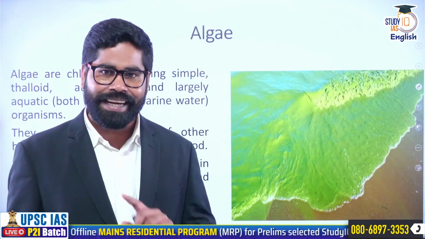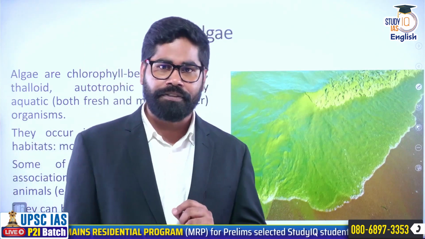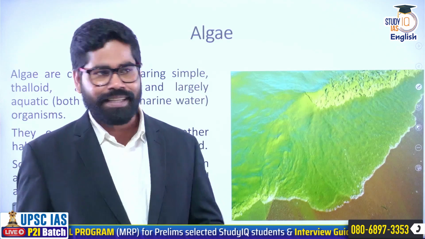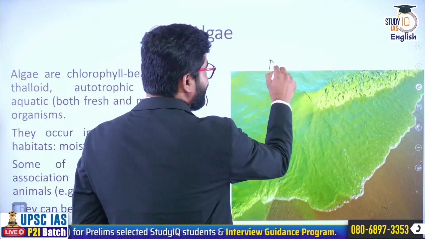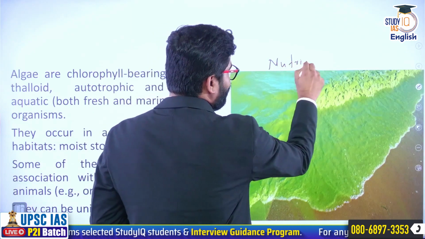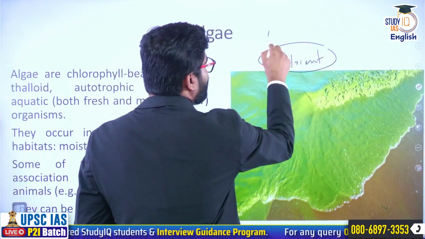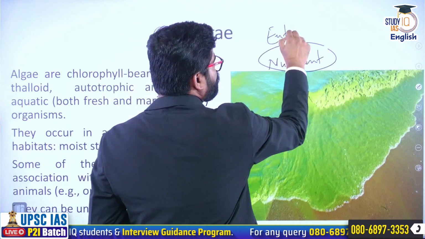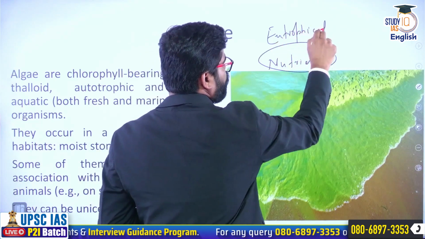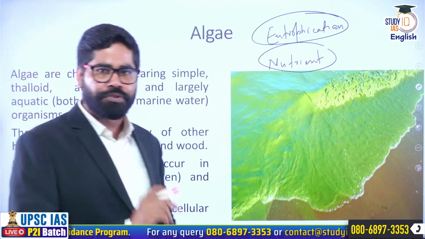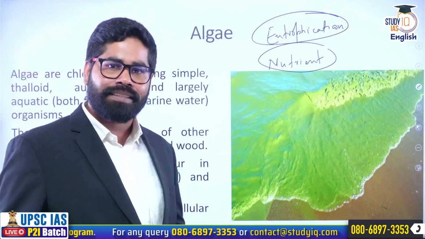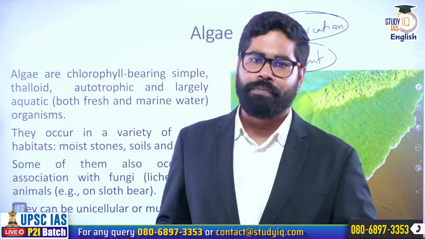It is also indicating one very important phenomenon, that is heavy water pollution. This algal bloom occurs when there is too much nutrient in the water body. When there is too much nutrient, we call this process eutrophication. So when there is too much nutrient in there, then problems like algal bloom may be caused.